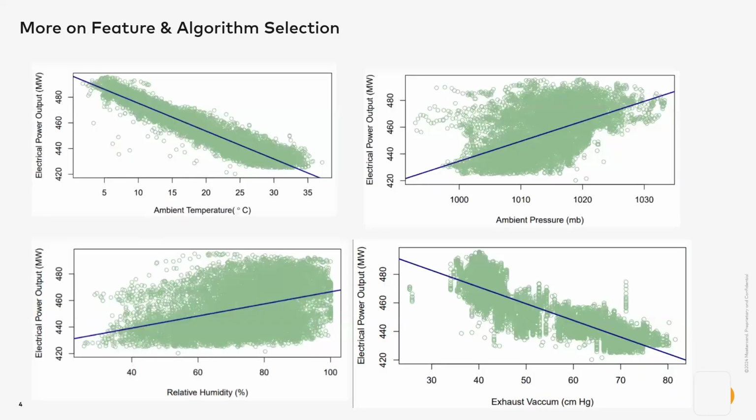Feature selection: while selecting features, my top priority was to understand what features might influence the problem and what data I have for this purpose. In this case, the input features of the data set considered were scatter plotted here. Based on this data visualization, I figured out ambient temperature was the most suitable one to be chosen as a feature, followed by ambient pressure.